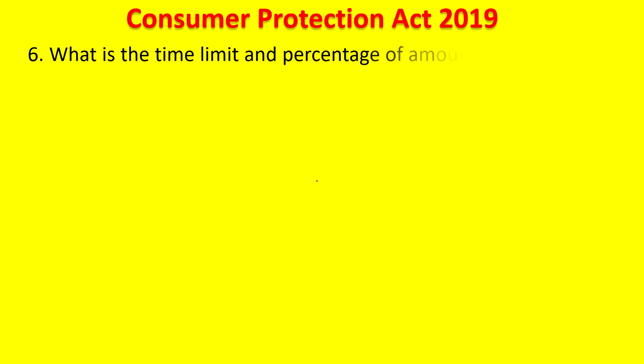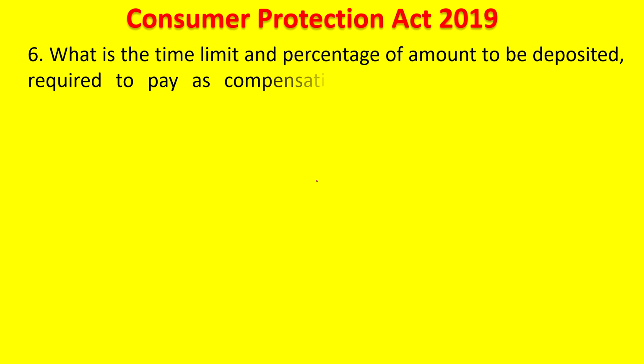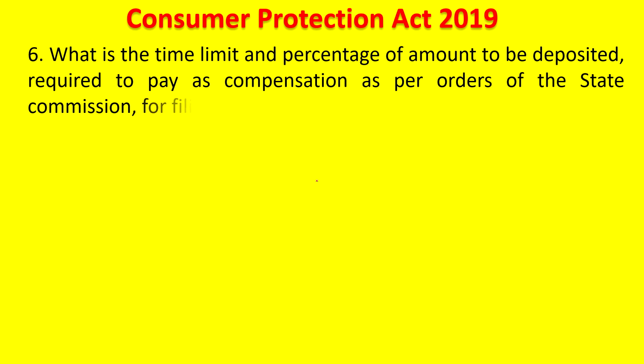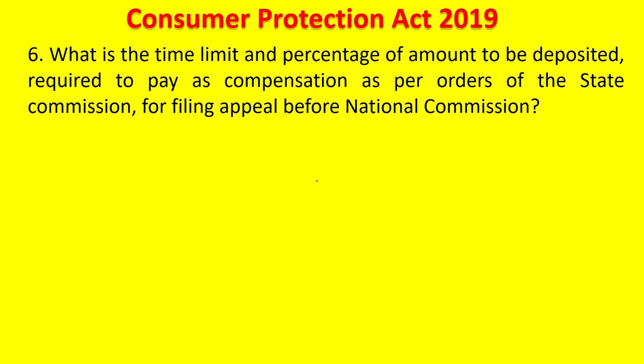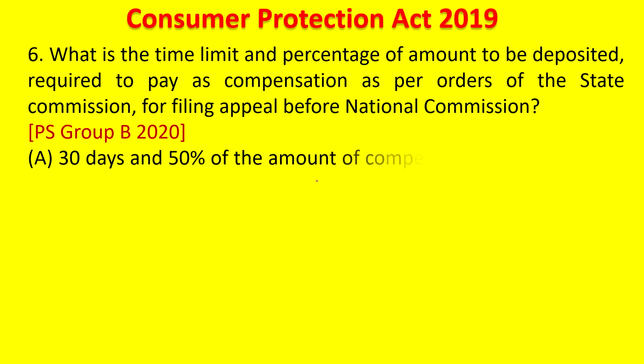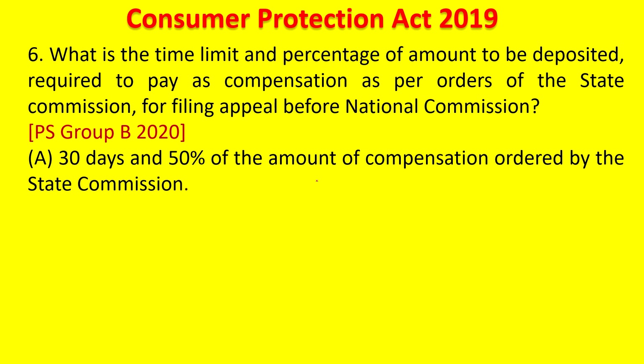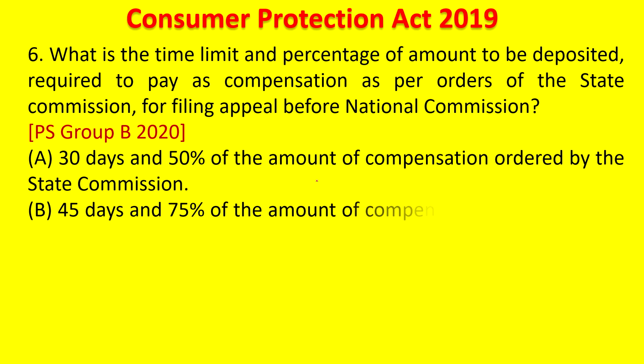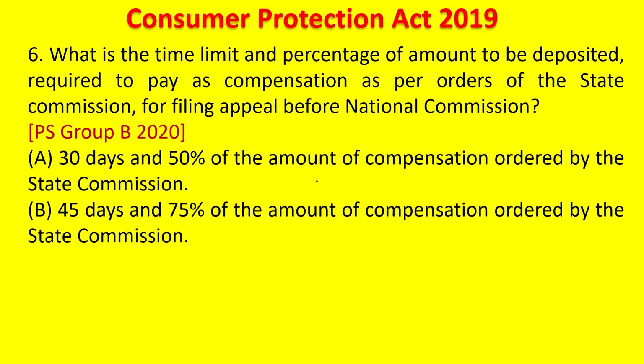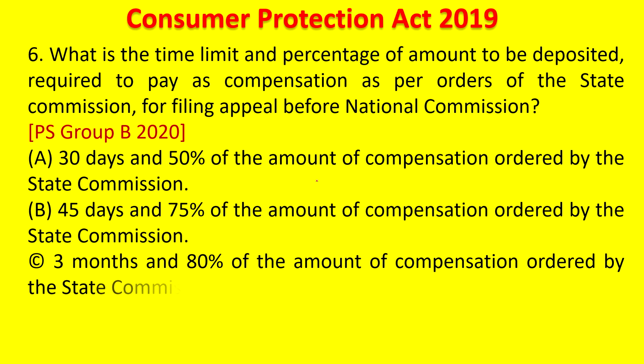Okay. Next question. What is the time limit and percentage of amount to be deposited as compensation, as per the orders of the State Commission, for filing an appeal before the National Commission? This has been asked in the PSC Group B 2020. 30 days and 50% of the amount of compensation ordered by the State Commission. 45 days and 75%. 3 months and 80%. None of the above. Your time starts now. Try to answer in the comment section.